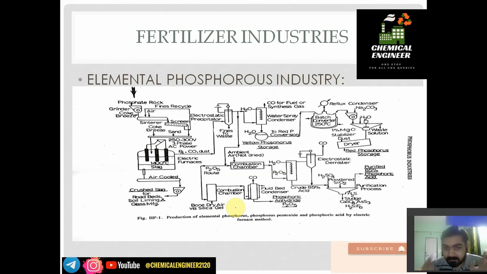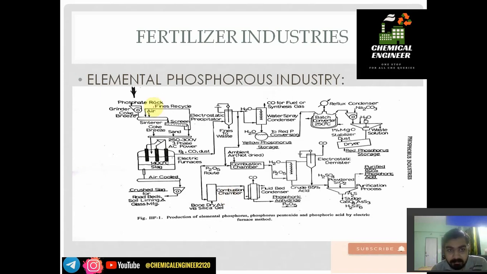This is a flow sheet, which is our main topic as a chemical engineer. Let us understand how we can produce it. This is not only a flow sheet for phosphorus but also for phosphoric acid. In the next video on phosphoric acid we will see two methods, the wet method and the electrical furnace method. This flow sheet covers the electrical furnace method. In the next video I will not discuss the electrical furnace method, so please take care of it here only.